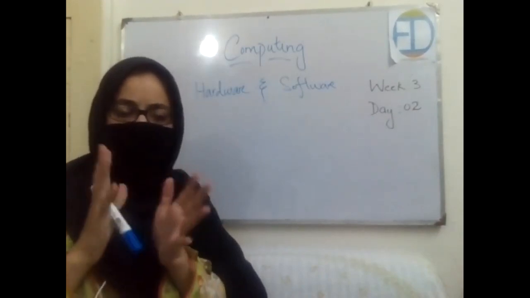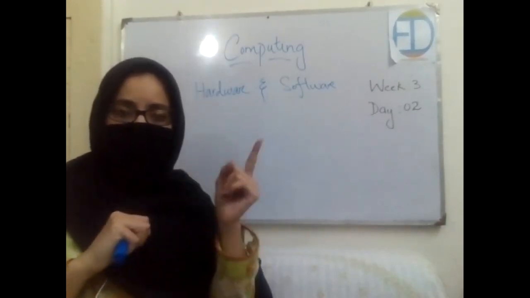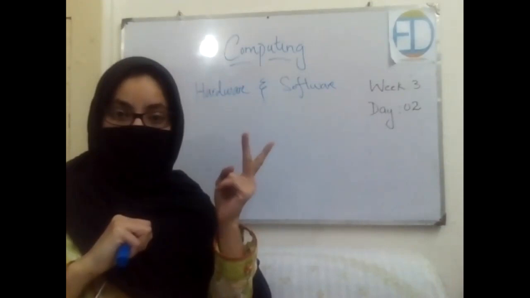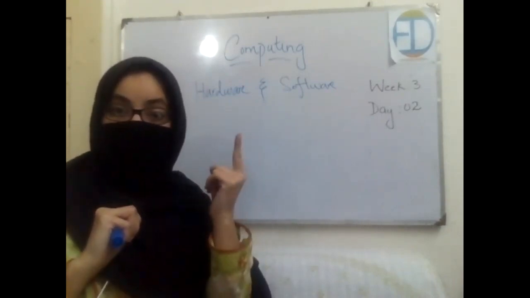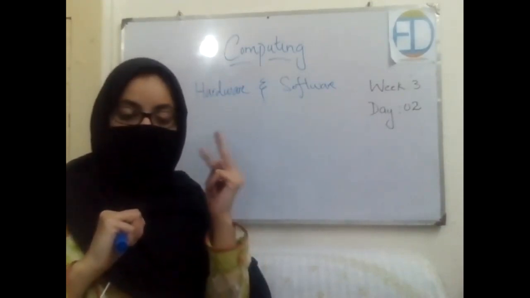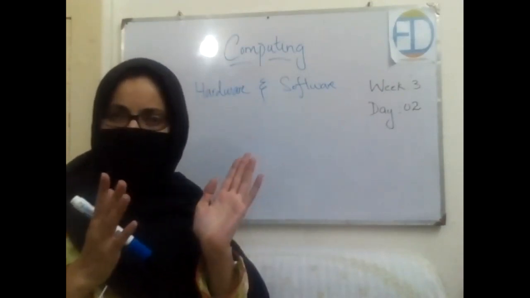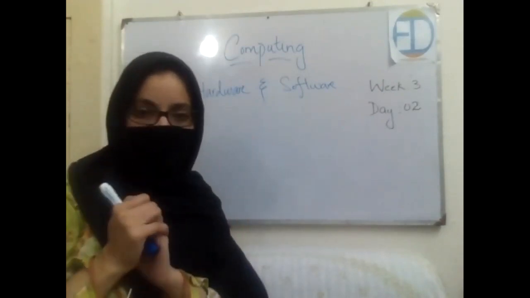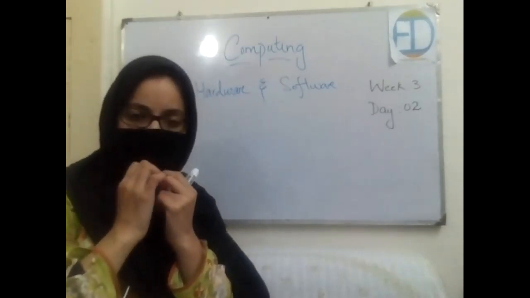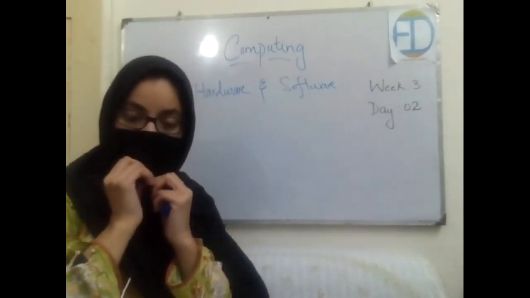Excellent. Then we talked about two types of output devices. One is used for display, and the other for sound. For the display, we use a screen. Excellent. And for the sound, we use speakers. Only speakers? Headphones as well. Very well done.